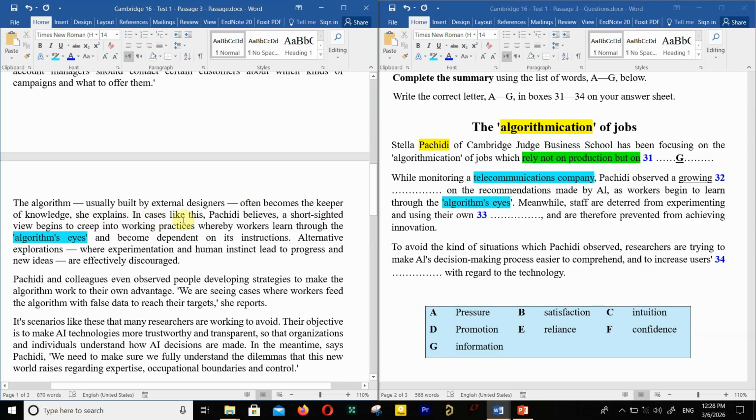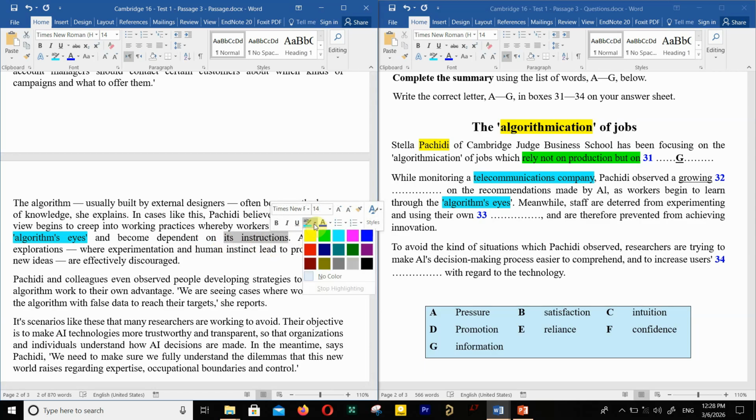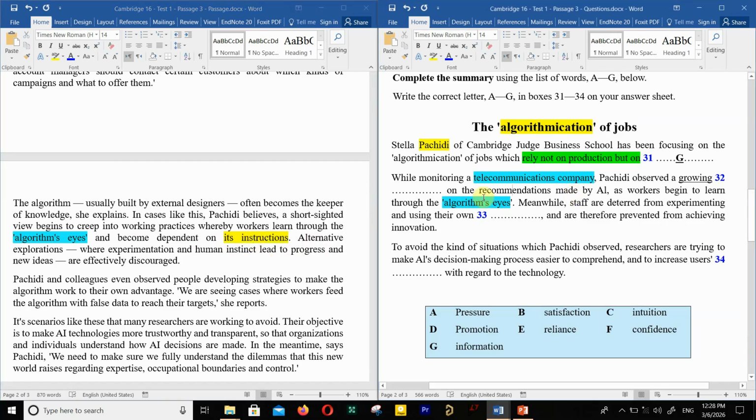She explains, in cases like this, Pashidi believes a short-sighted view begins to creep into working practices whereby workers learn through the algorithm's eyes and become dependent on its instructions. This is the recommendations made by AI. Okay, this is the first thing to notice in here.